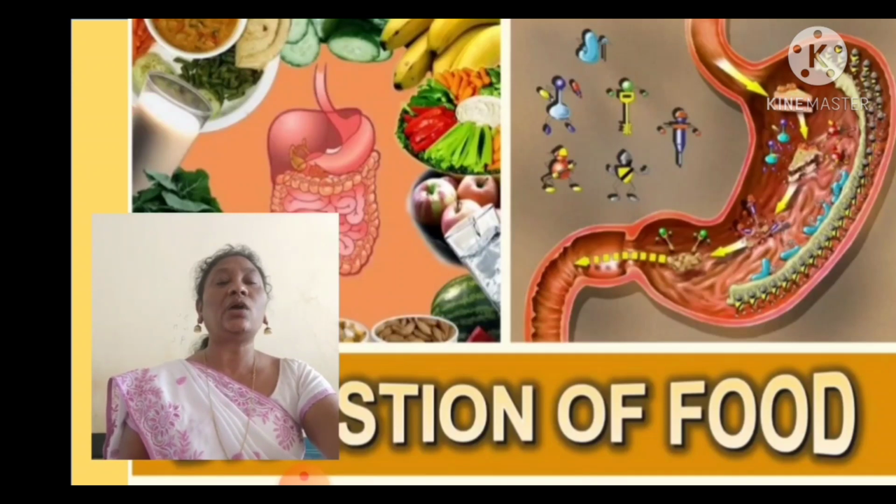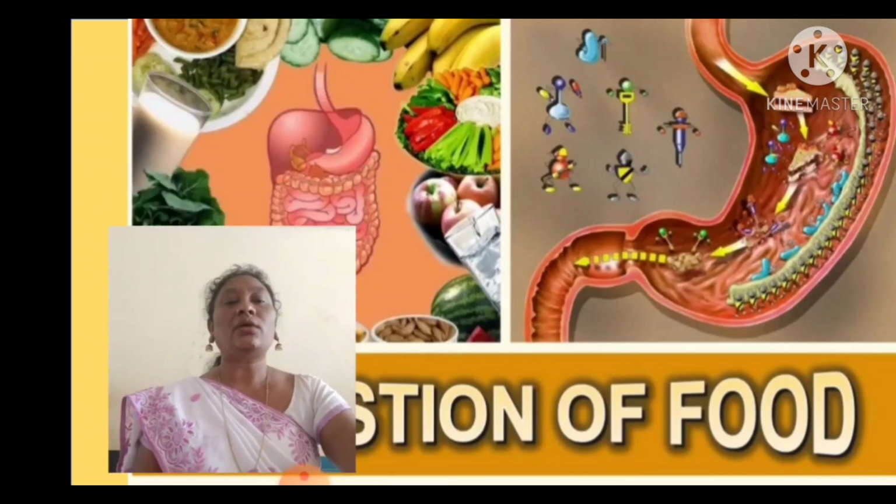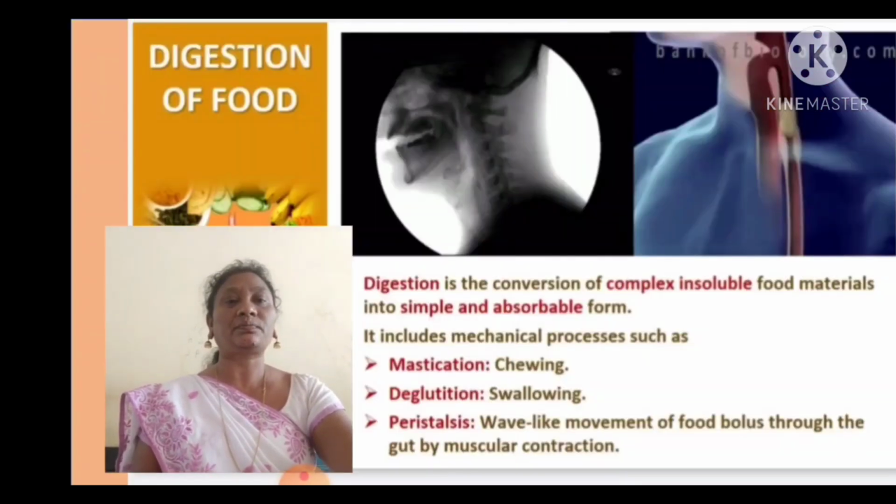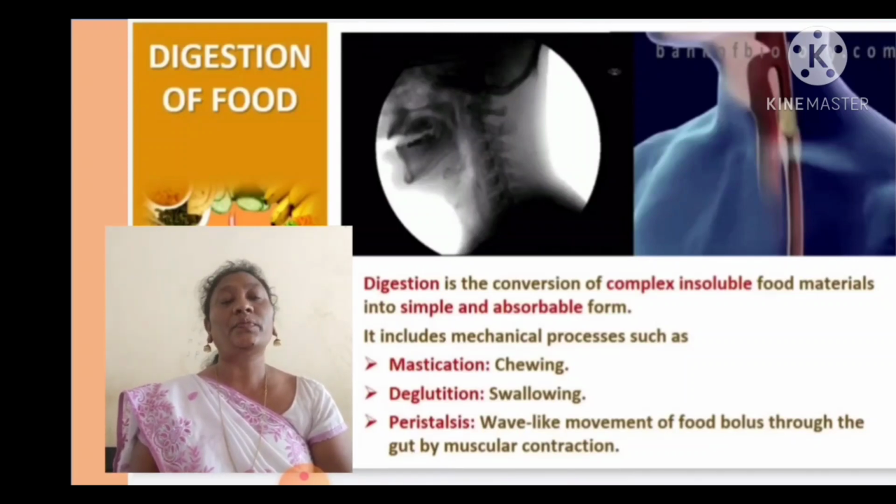Now let us see how the food will be digested. Digestion of the food, let us see in the stomach. Digestion is the conversion of complex insoluble food materials into simple and absorbable form, that is, conversion of complex food molecules into simple food molecules which can be easily absorbed.